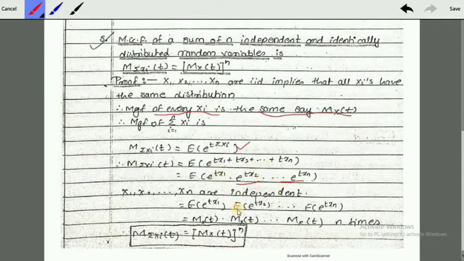So we write the expectation of e raised to tx2, up to the expectation of e raised to txn. So this gives us the MGF, M_x(t). This is M_x(t) and this is M_x(t), and this is n times. So the moment generating function for summation xi of t is equal to M_x(t) whole raised to n.